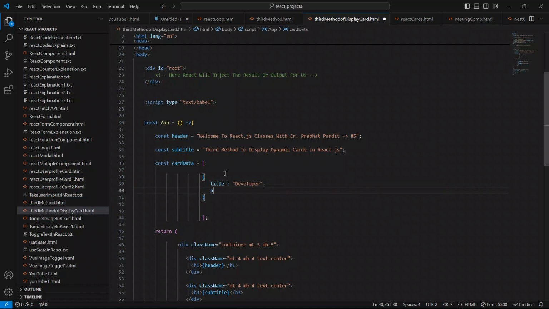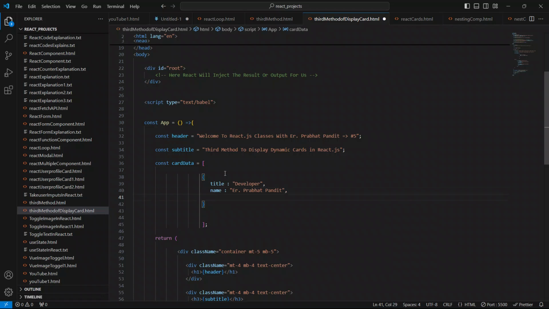Next I'll give name as Prabhat Pandit, put comma, and I'll give the description also. So I'll say description, put colon, and write ServiceNow developer at Happiest Minds Technology.